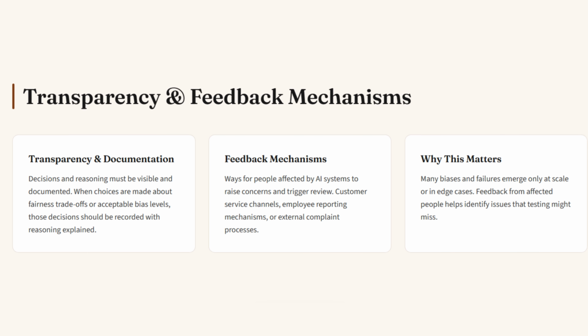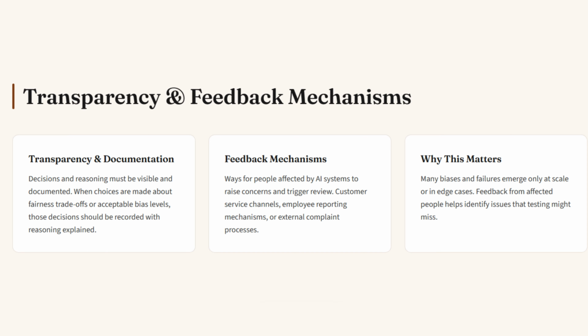Accountability also requires visible decisions and documented reasoning. When choices are made about fairness trade-offs, acceptable bias levels, or deployment timelines, those decisions should be documented with reasoning explained. This creates learning for future decisions, enables external review when necessary, and ensures that implicit assumptions become explicit and challengeable.